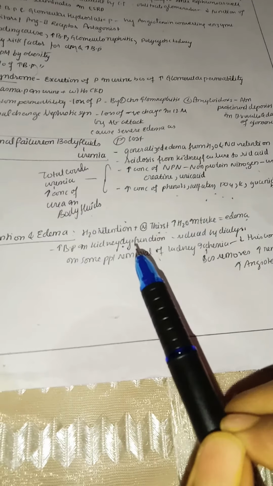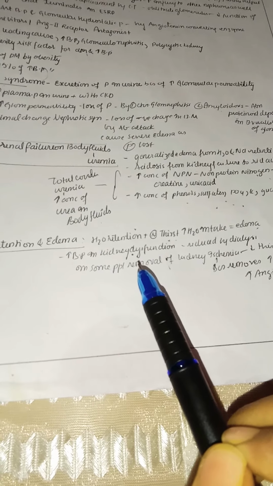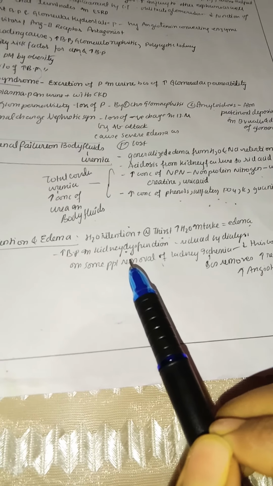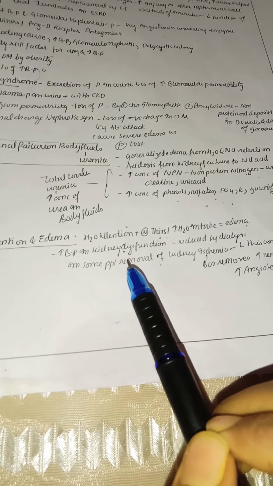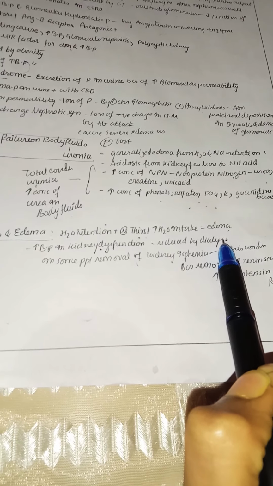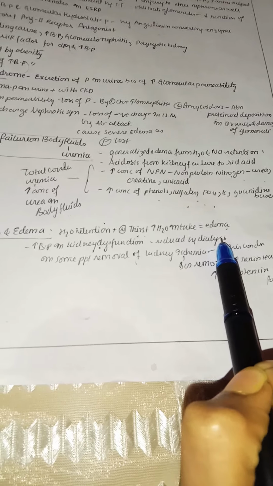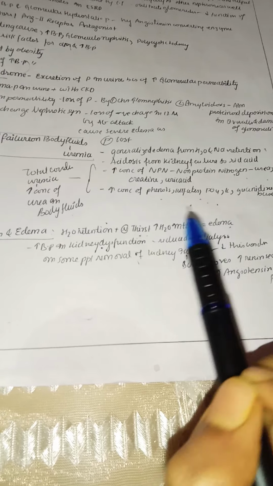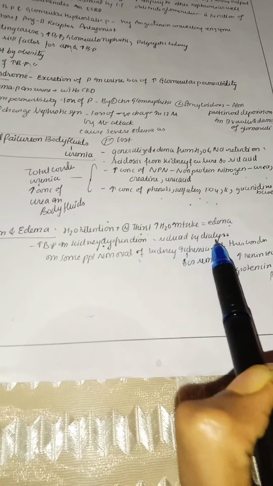So this edema will also of course lead to increase in blood pressure, that is hypertension in kidney patients. So hypertension in kidney dysfunction is common. This can be reduced by means of dialysis. Dialysis is where we use an artificial kidney. This artificial kidney filters out all the waste. It acts like a kidney, so we can decrease the blood pressure by using dialysis.